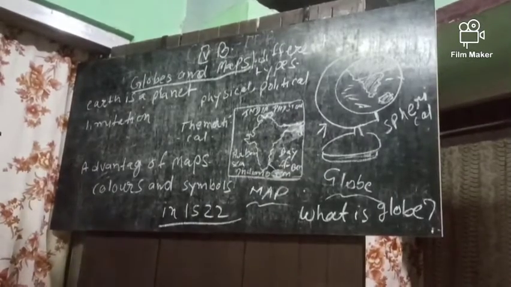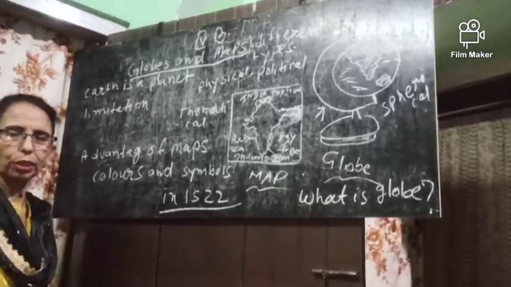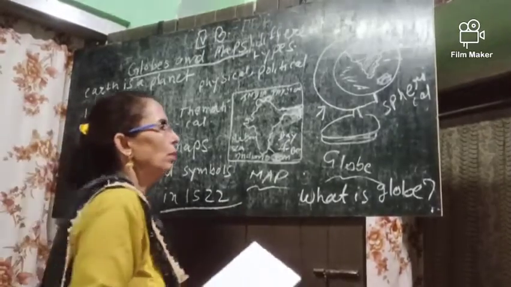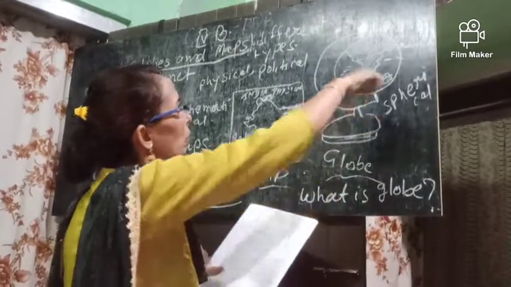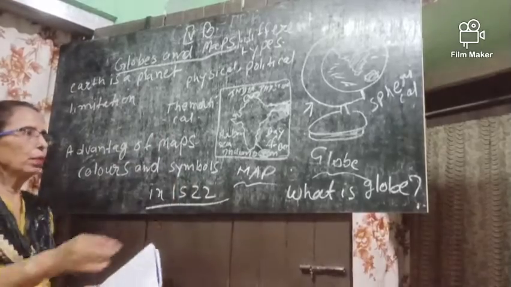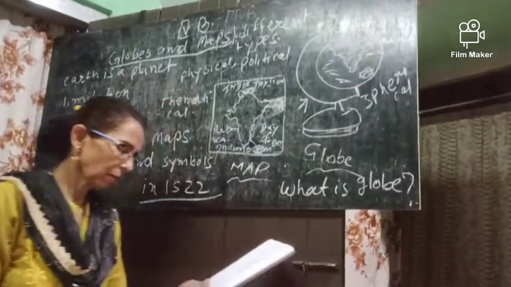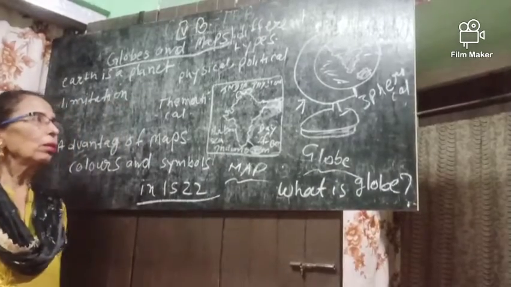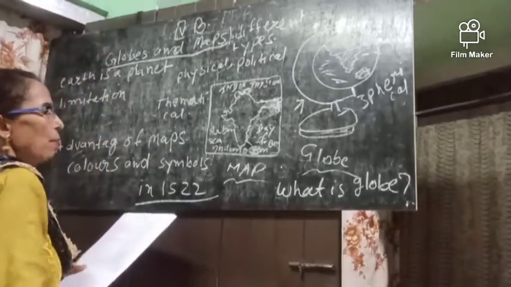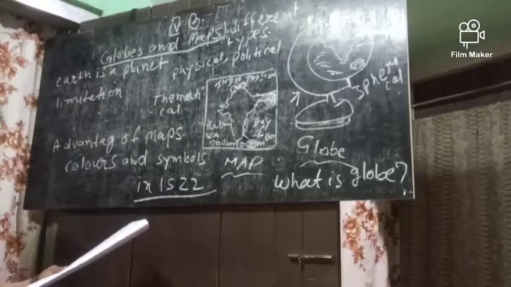There are two ends on which the globe rotates: the North Pole and the South Pole. The top is the North Pole and the bottom is the South Pole. The globe gives us an idea about the whole earth, how it looks.